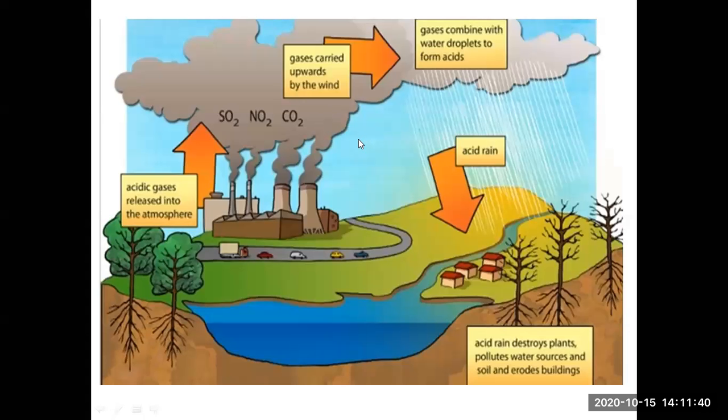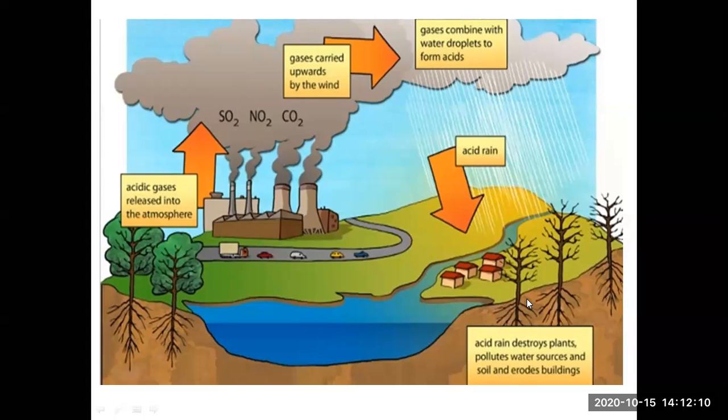This is the picturization of acid rain. These are the gases which are produced from the factories. आप देख रहे हैं factories से gases release हो रही हैं. These gases are carried by the wind to the atmosphere. Air के साथ साथ ये gases ऊपर उठती हैं and they combine with the water droplets to form acids. And these acids come along with rain on Earth's surface, which we call acid rain.